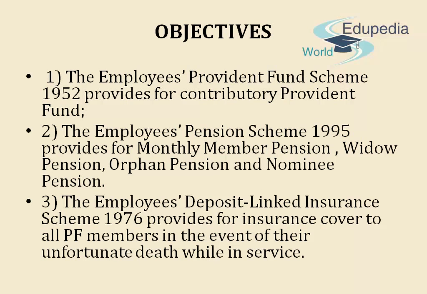Let us see the objectives of the Act. The Employees Provident Fund Scheme 1952 provides for contributory fund. The Employees Pension Scheme 1995 provides for monthly member pension, widow pension, orphan pension and nominee pension. Employees Deposit Linked Insurance Scheme 1976 provides for insurance cover to all PF members in the event of their unfortunate death while in service.